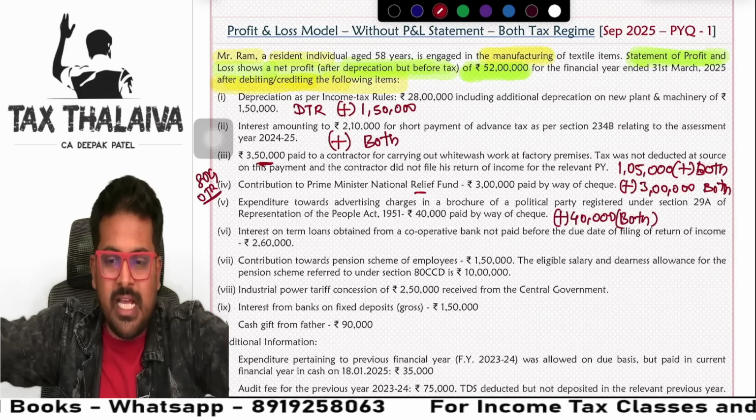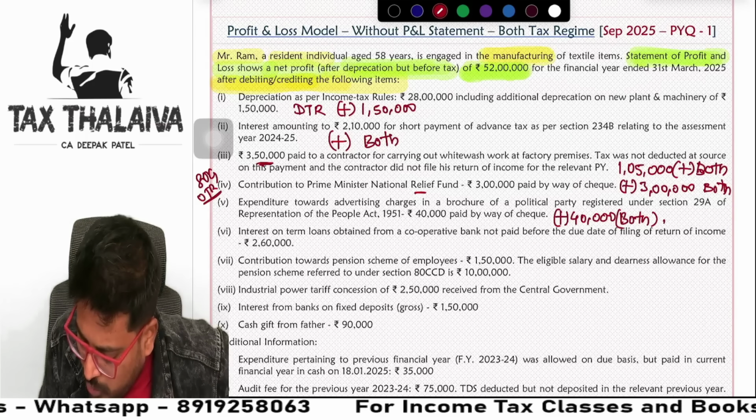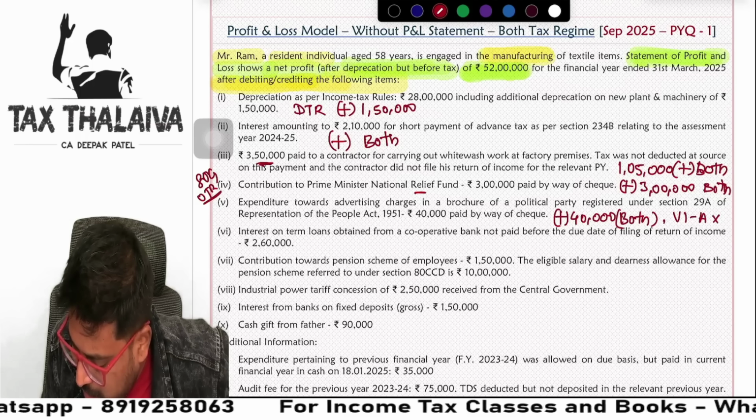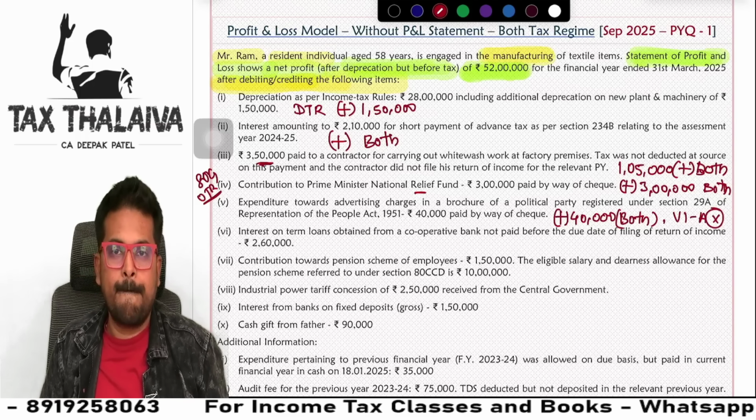You will not claim any expenditure under Chapter 6A. If you want to write, you write like this: Chapter 6A, nothing I will claim.